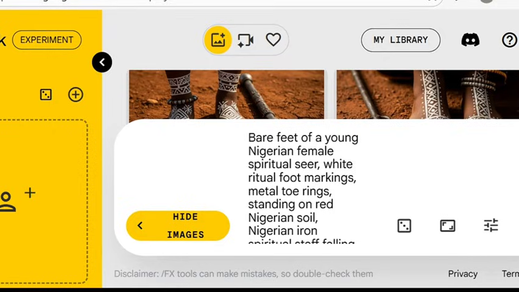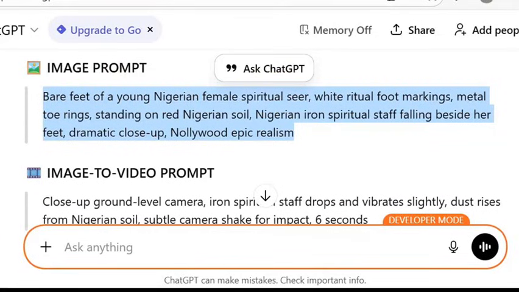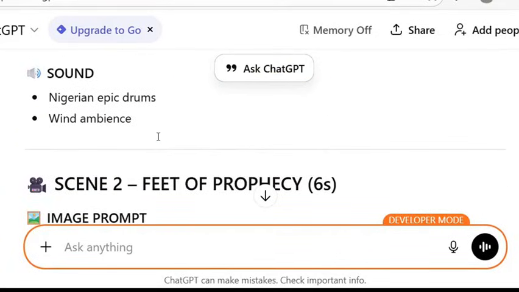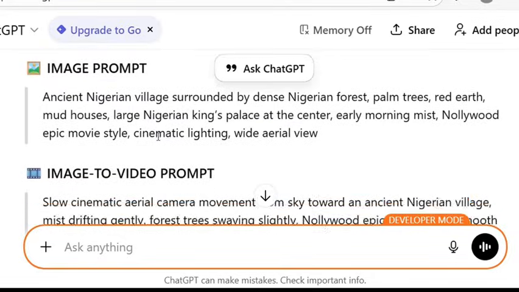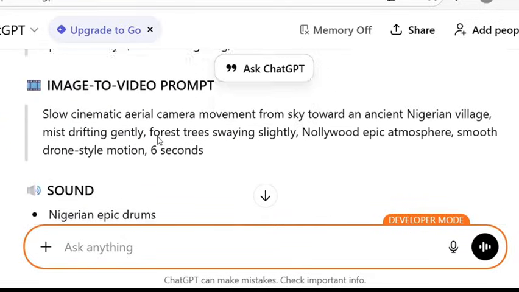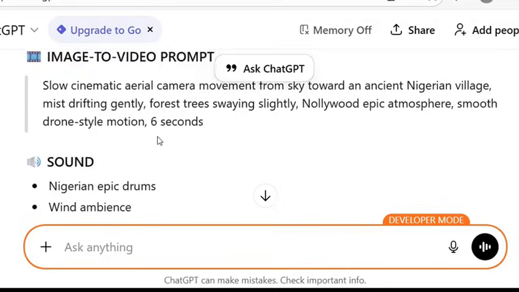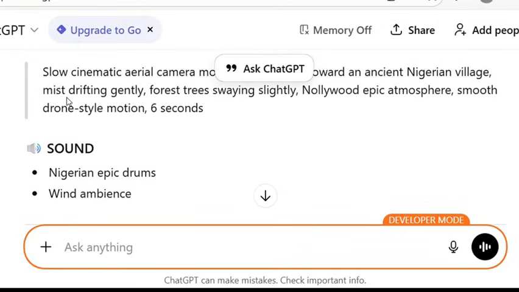The next thing you are going to do is convert all the image scenes to video. To do this, all you have to do is head over to ChatGPT again. After you successfully generate all the images, you head over to ChatGPT. This is scene 1, and here we have the image to video prompt. So now we copy the image to video prompt, and we head over to Grok AI. If you have been following my channel for a long time, I usually talk about how you can use Grok AI to generate your videos.